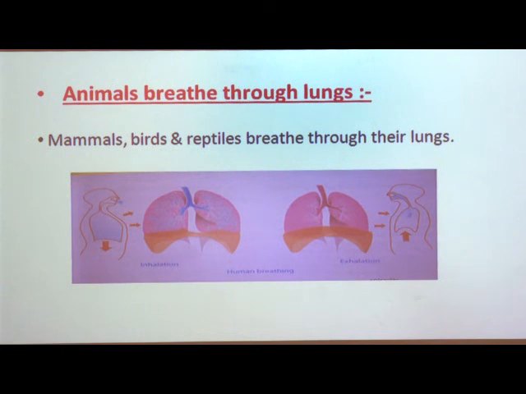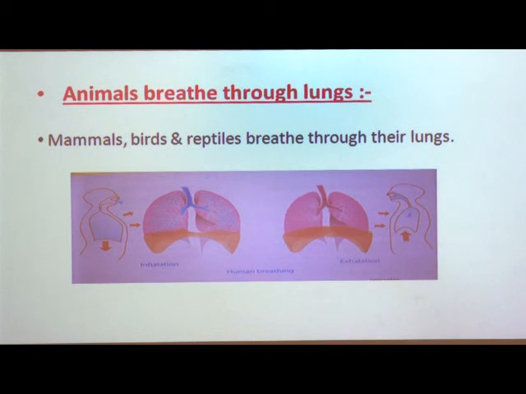Mammals, birds and reptiles breathe through their lungs, and they have two lungs which are connected by a breathing tube to the nostrils.